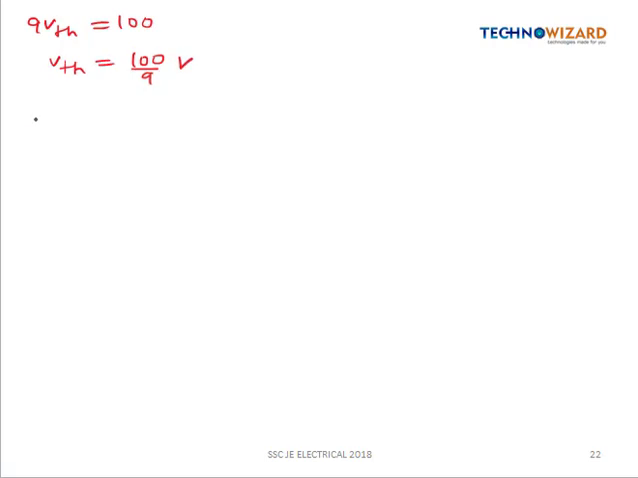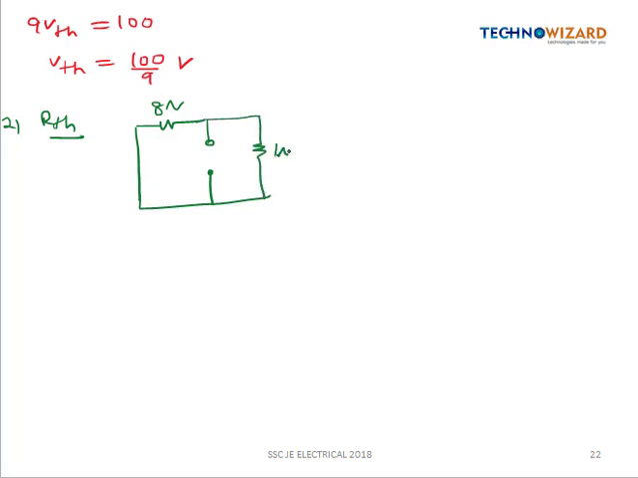Now let us obtain the value of RTH. In order to obtain the value of RTH, we have to deactivate the circuit. So the voltage source will be replaced by a short circuit. We have to calculate across RL, and here we have the 1 ohm resistor, and the current source will be open circuited. So it means the RTH value will be equal to 1 in parallel with 8. Both the resistors are connected in parallel, so this will be equal to 1 into 8 by 9. So we are getting the value of RTH as 8 by 9 ohm.